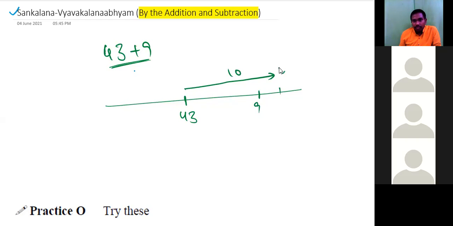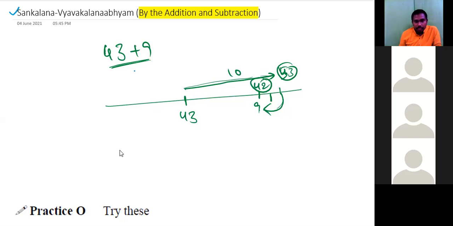We move on to 53, and we are coming back one number. That's why this is Sankalana and then Vyavakalana. The answer will be 42. One extra taken, that's why one reduced. Sir, here subtraction will come after we add, no, sir? Yes. Subtraction, see that one also once.